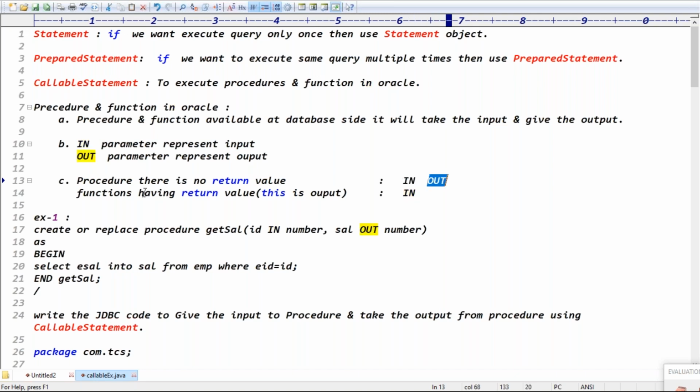A function has a return value. A function having a return value means what? The return value itself is output, right? The return value itself is output means there is no out parameter, right?